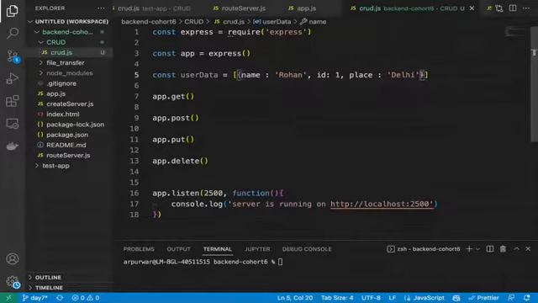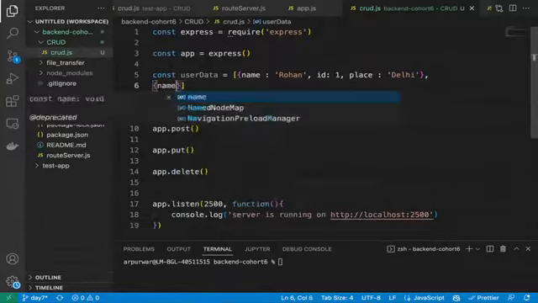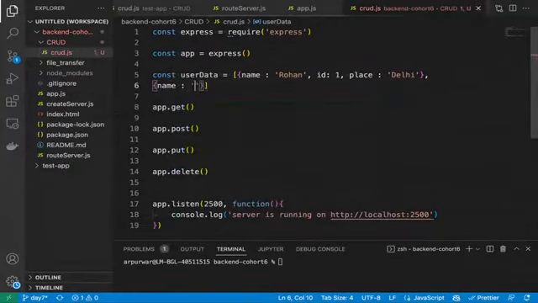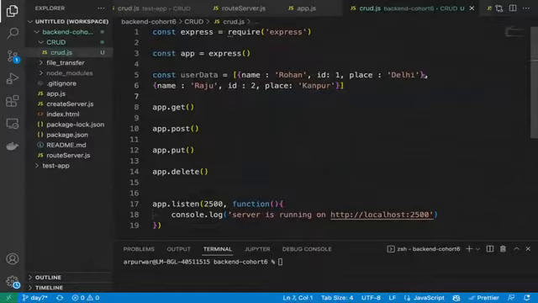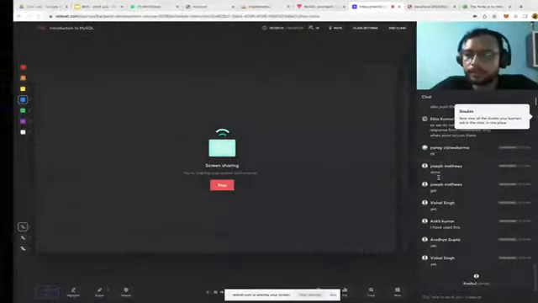This is the first object which the array has. We can create one more default object, with name Raju, ID 2, and place Kanpur. So this is the data which we already have in our system.